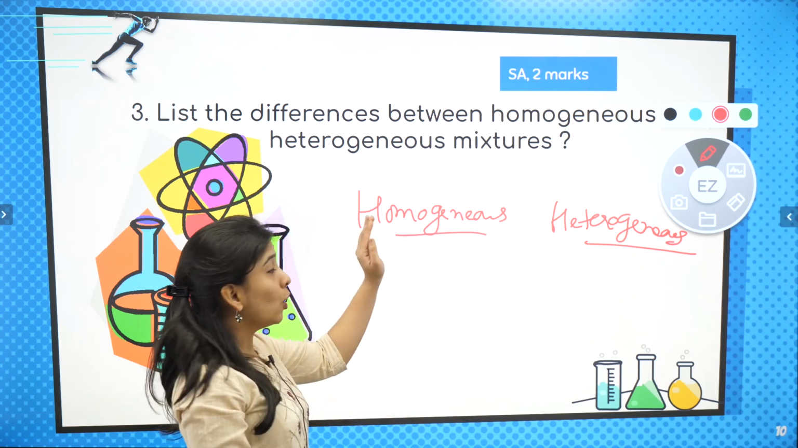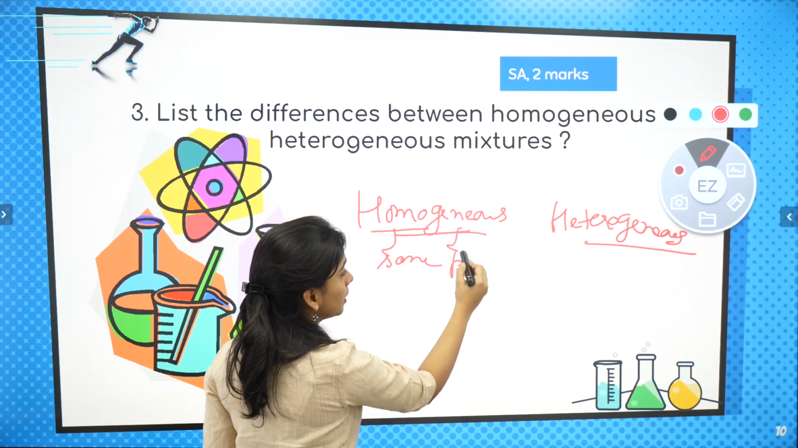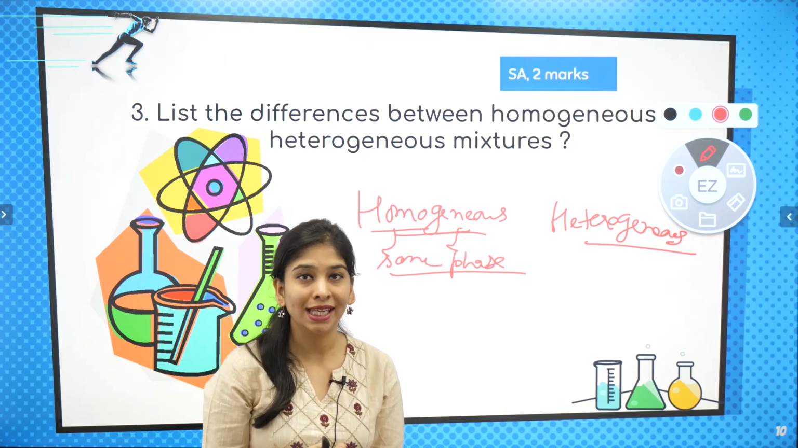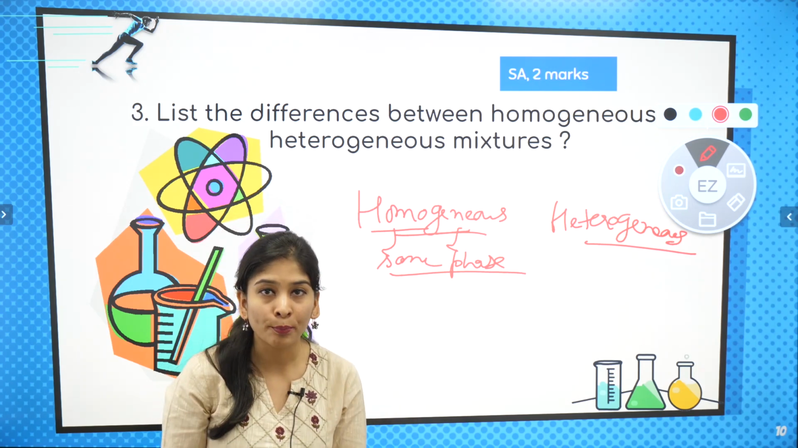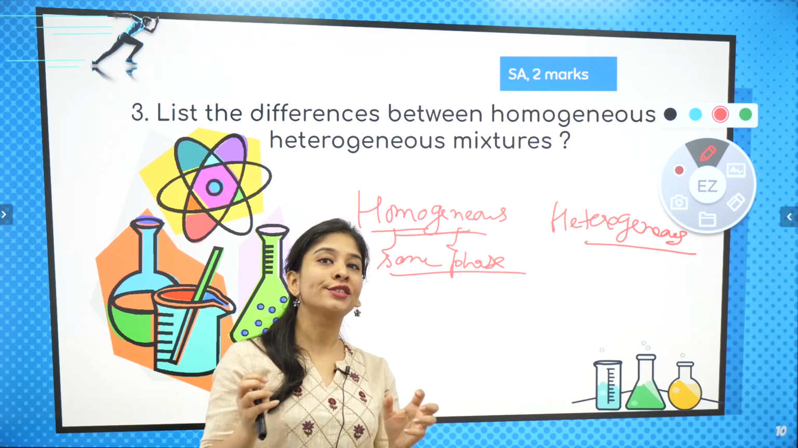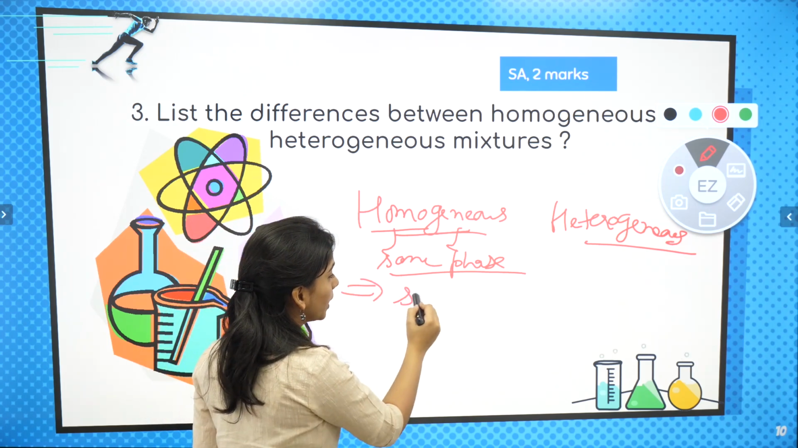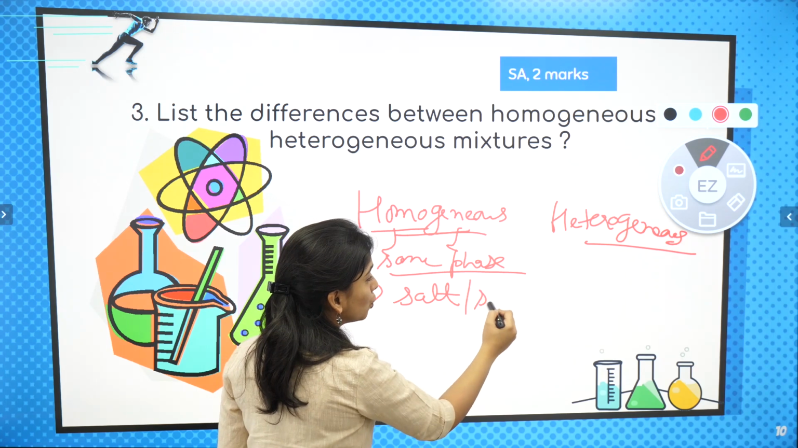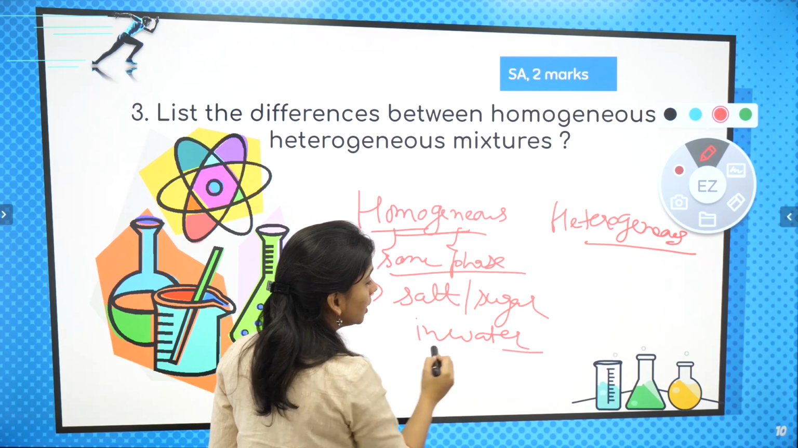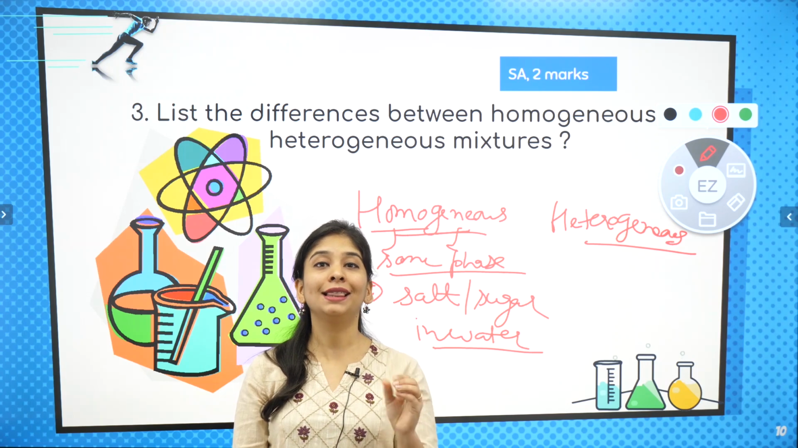If I talk about homo, I told you same phase, means your mixture is completely mixed with each other. You will get the same composition throughout the mixture. You're not able to differentiate between your solute and solvent. Now, ma'am, any example? You can take salt in water, sugar in water, right? They are going to completely mix with each other and you are not able to differentiate between the two.